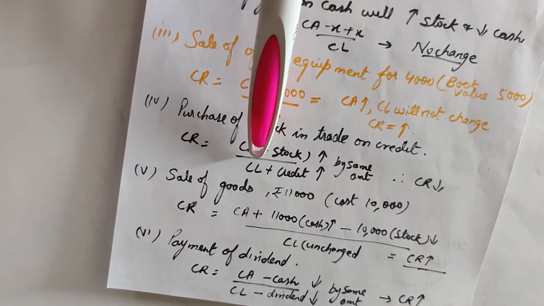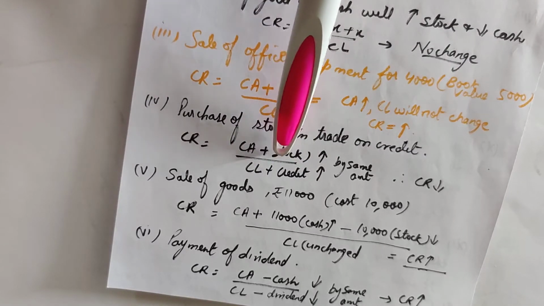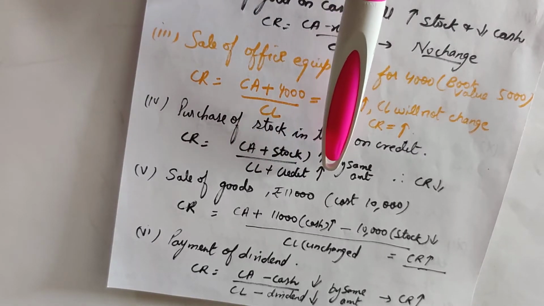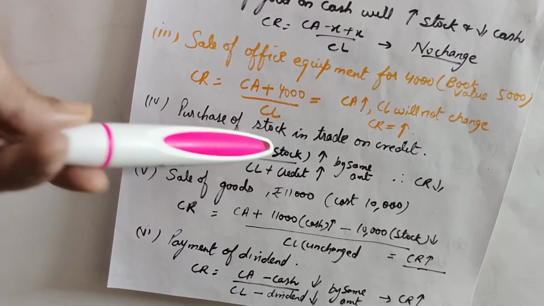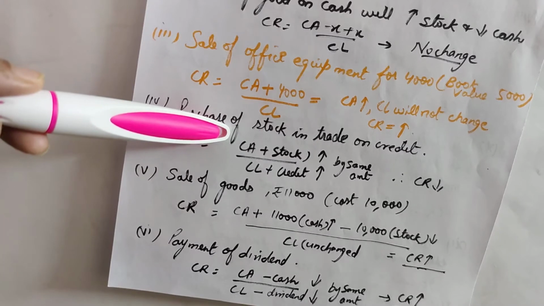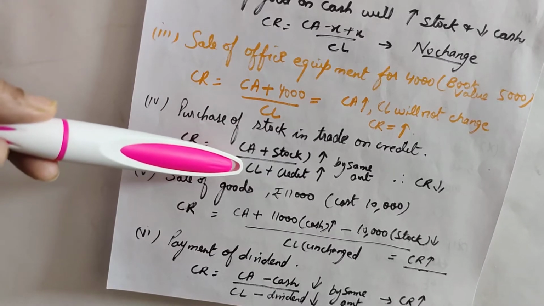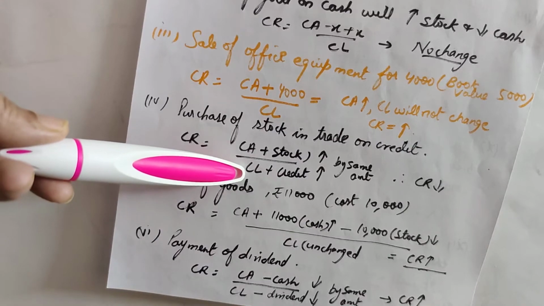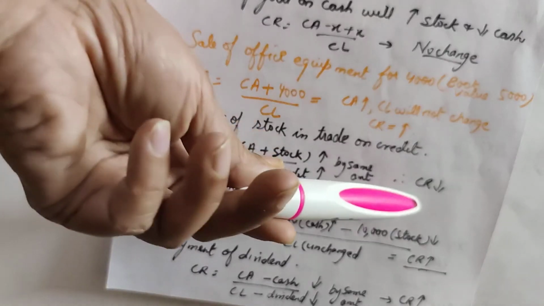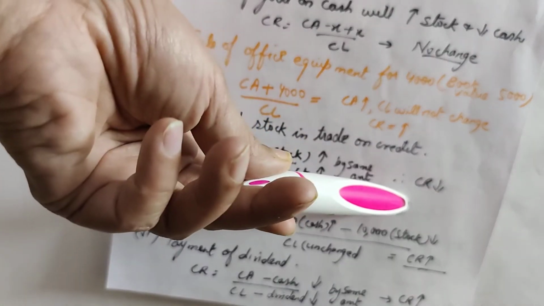So CL plus x, or plus credit purchase, right? A certain amount is added to the numerator and the same amount is also added to the current liability, since the denominator is increasing. So the overall impact is that current ratio will decrease.